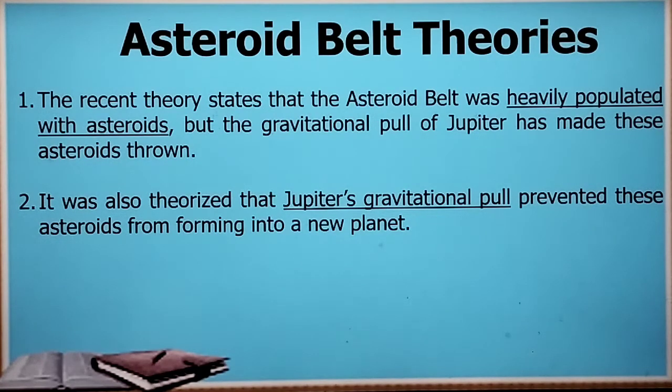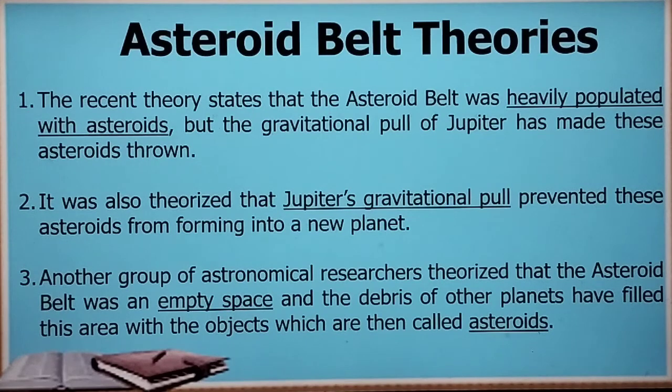Second would be, it was also theorized that Jupiter gravitational pull prevented these asteroids from forming into new planets. So kasi nga, di ba sinasabi that the asteroid are the remnants of planets. Okay, number three, another group of astronomical researchers theorize that the asteroid belt was an empty space. So, empty space daw yan noon, and the debris of other planets have filled this area, which are called as asteroids.